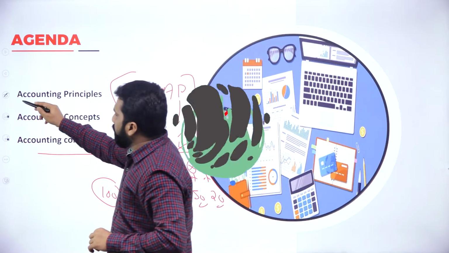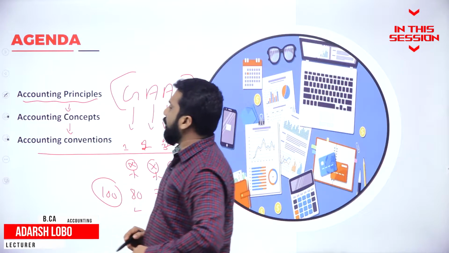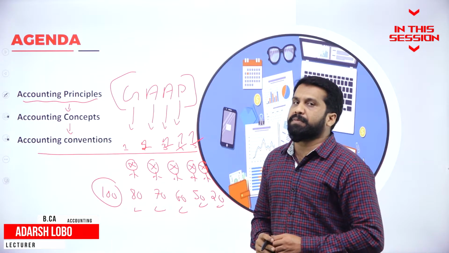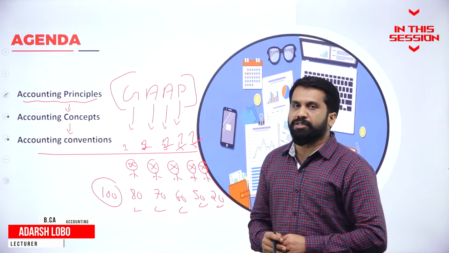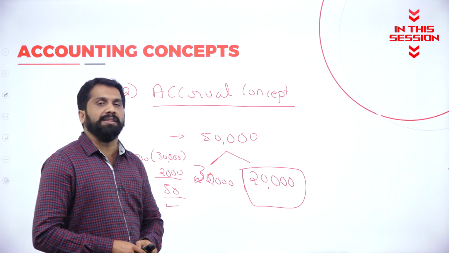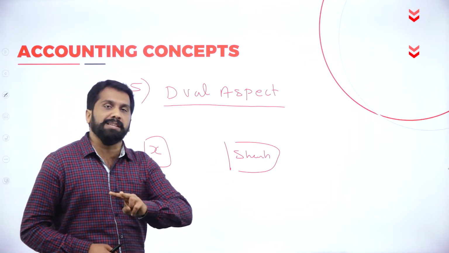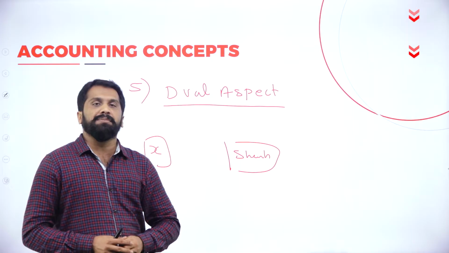Under accounting principle, we have two things. One will be accounting concept, another one will be accounting conventions. Receivable and payable, we call it as accrual concept. Dual aspect means there will be two aspects. One must be receiver, another must be giver.